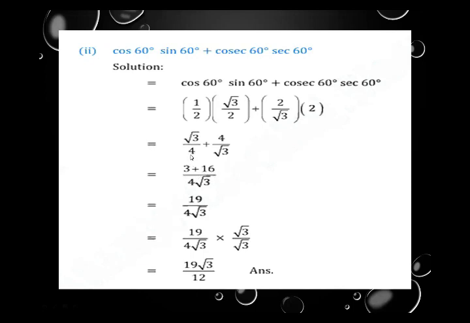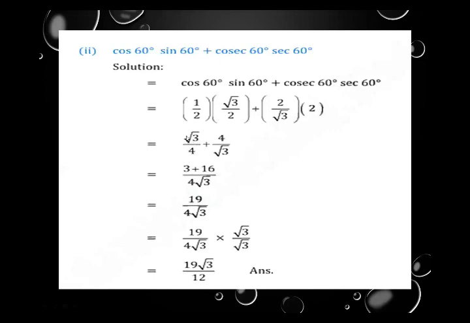For LCM you will see the denominator. According to the formula of LCM, this is the product of common factors multiplied by the product of uncommon factors. In the denominator we observe there is no common factor, so 4 and root 3 are uncommon factors, so we write them in product form, that's why we write 4 root 3. This is the LCM.